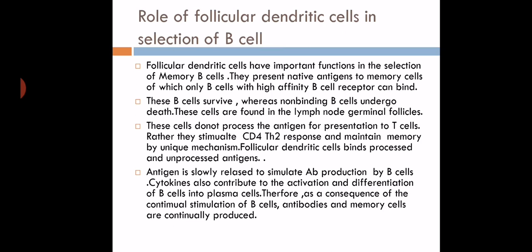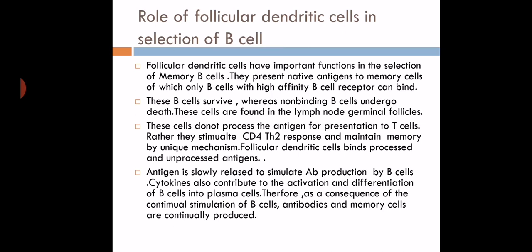Proliferation means clonal proliferation, where the single B cell gets converted into a number of B cells, or clones of cells get derived. This clone of cells is actually antibody secreting cells. Now there is differentiation and maturation. Both the T cell and B cell undergo differentiation. B cell gets converted into plasma cell and memory cell. Plasma cells secrete IgM type of antibody, and the remaining plasma cells secrete IgG type of antibody.